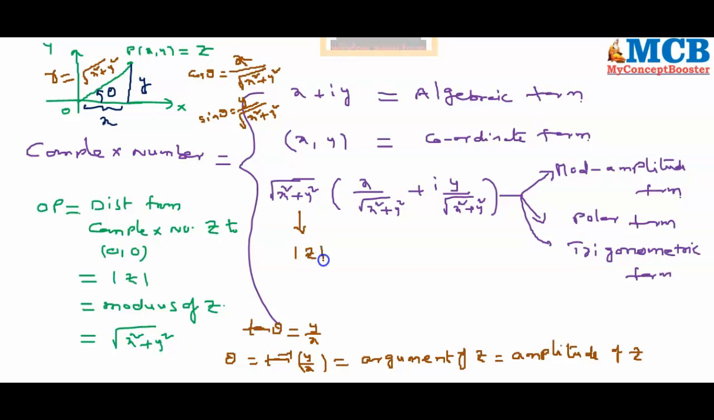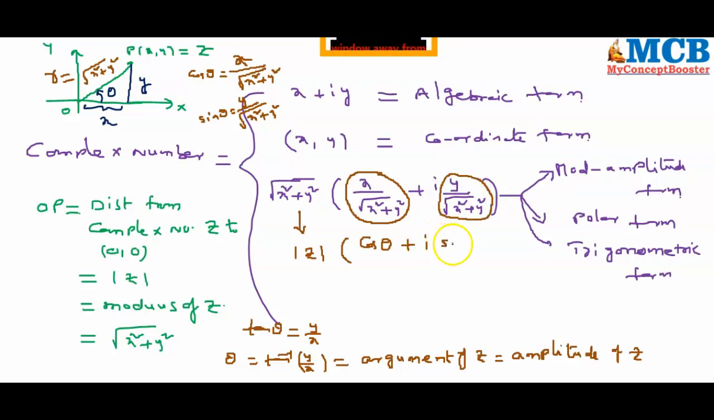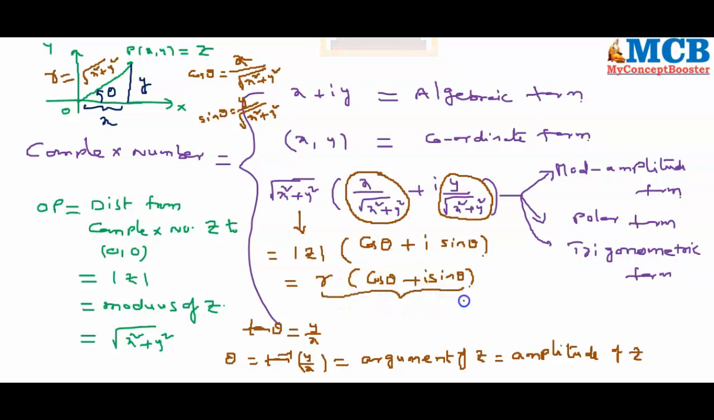This mod z into x by root over x square plus y square is nothing but cos theta, plus i times of this y by root over x square plus y square is nothing but sin theta. Mod z is also symbolized as r, as I told you, that is r times of cos theta plus i sin theta. This form is called trigonometric form or polar form or mod amplitude form.